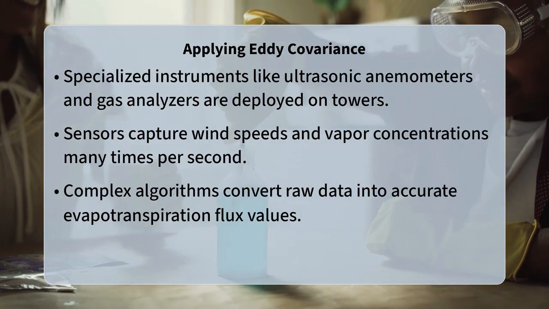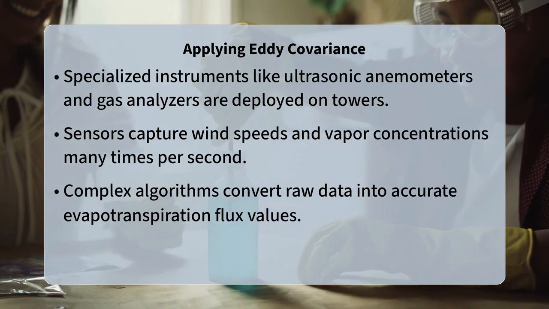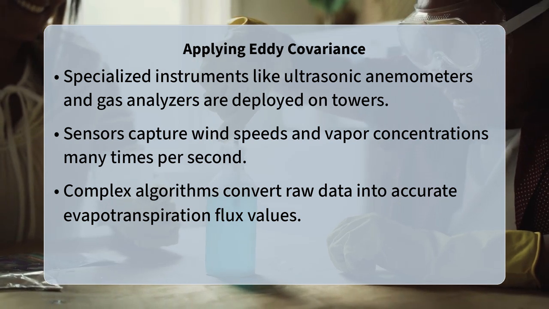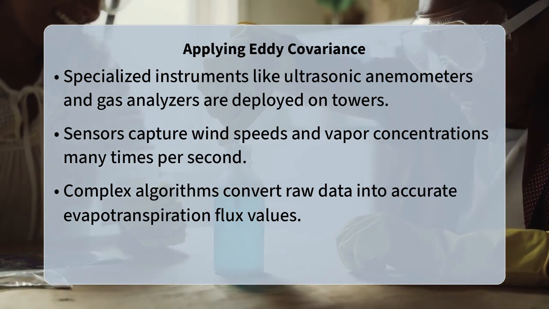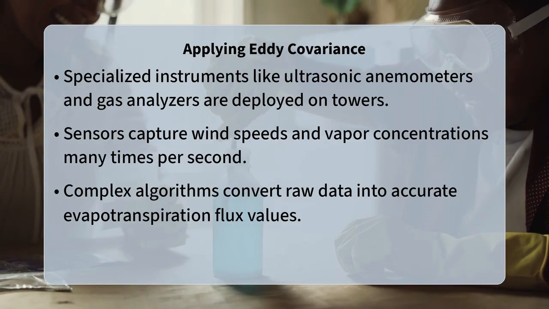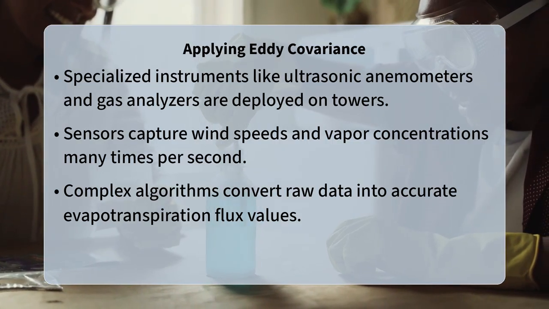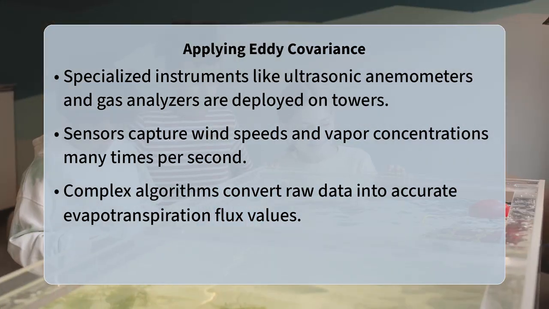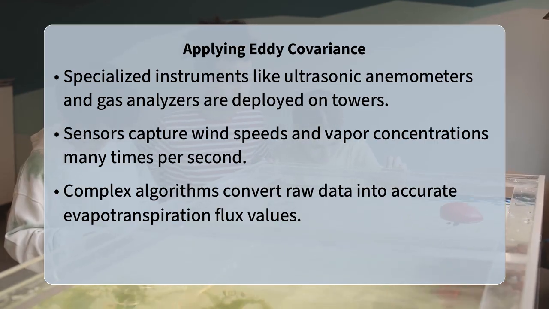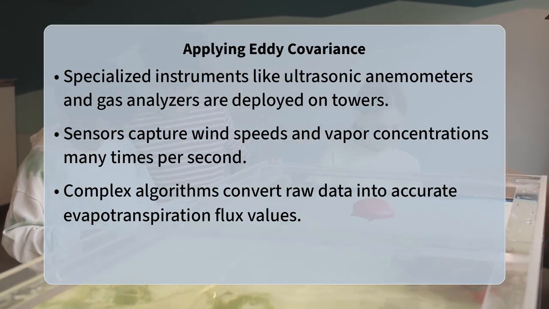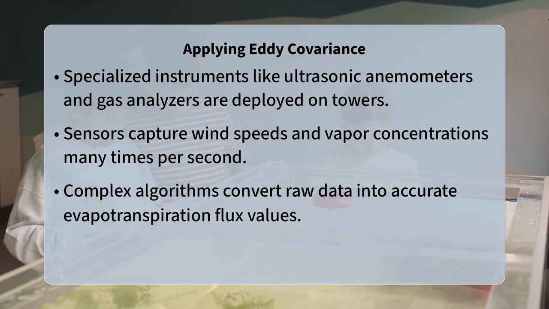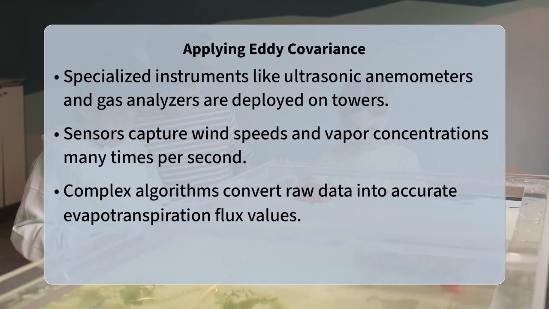The gas analyzer measures the concentration of water vapor and often carbon dioxide at the same high frequencies. The raw data from these sensors are then processed using complex algorithms to account for various environmental factors and instrument characteristics, ultimately yielding the accurate ET flux value.